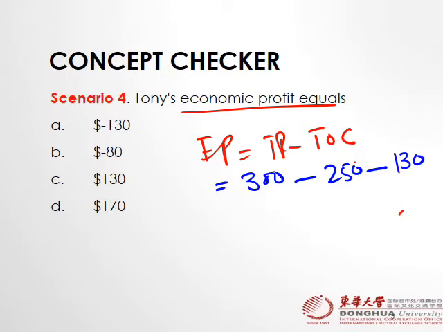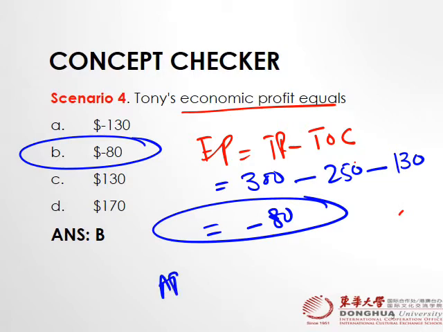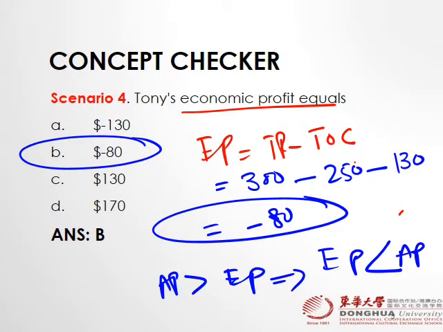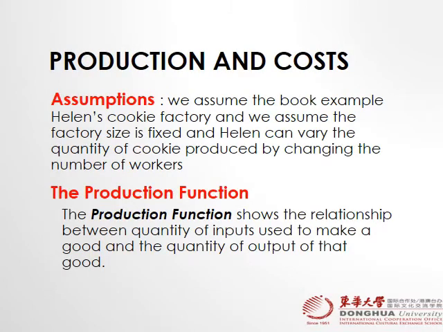He paid 130 worth of seed. So what is the answer here? Instead of earning profit, he is earning a negative $80 loss. So let's see the answer. Answer is B, which is negative $80. So from here we also learned that accounting profit is always greater than economic profit, or otherwise, economic profit is always less than accounting profit, right? Good. Okay, let's start our production and cost.